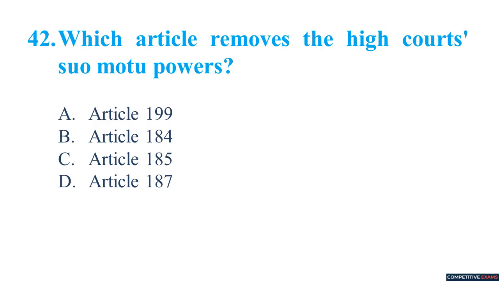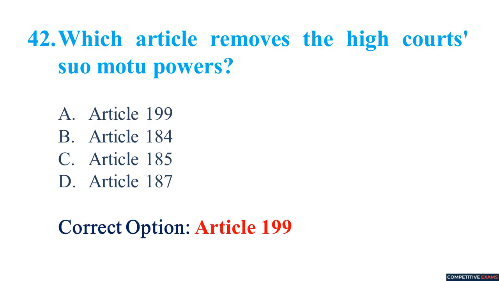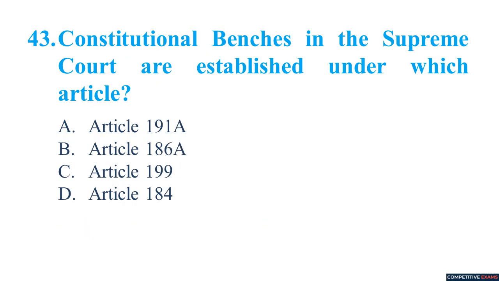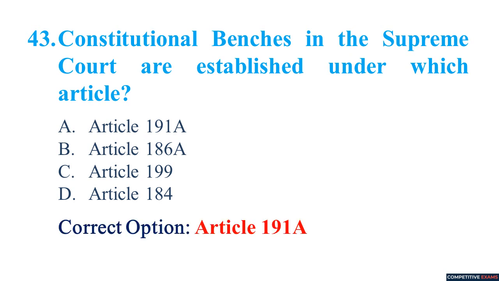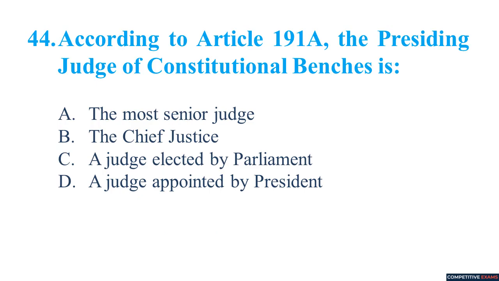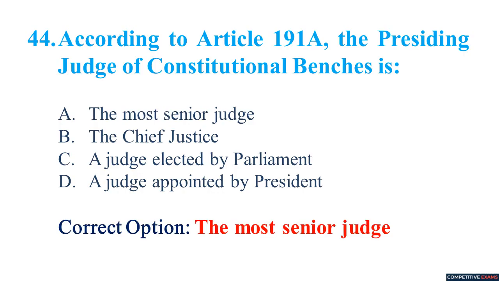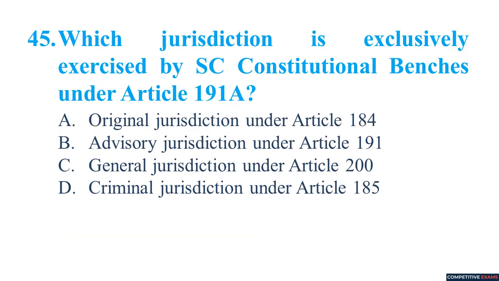Which article removes the High Court's suo motu powers? Article 199. Constitutional benches in the Supreme Court are established under which article? Article 191A. According to Article 191A, the presiding judge of constitutional benches is the most senior judge.